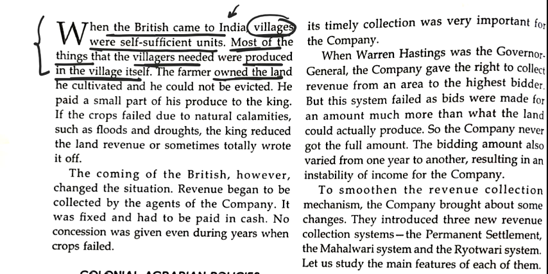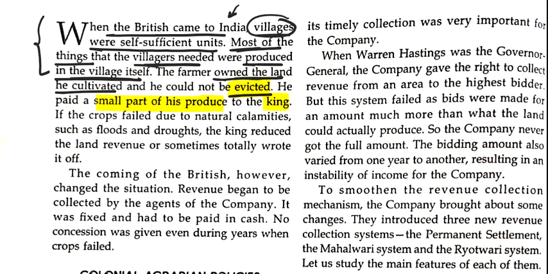Farmer owned the land he cultivated. Farmers have that particular land on which they can cultivate their food crops and could not be evicted. Evicted means that the farmer doesn't have to leave their land. Clear? Farmers need to pay a small part of their produce to the king.